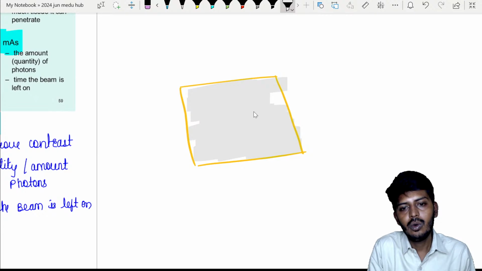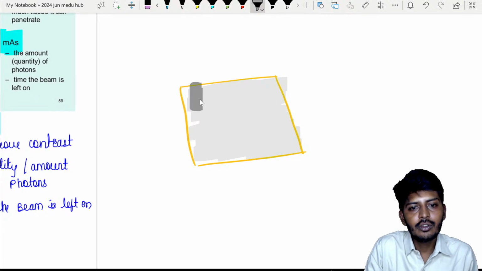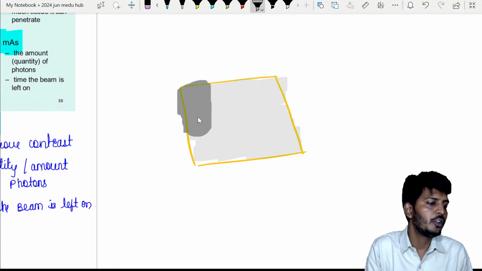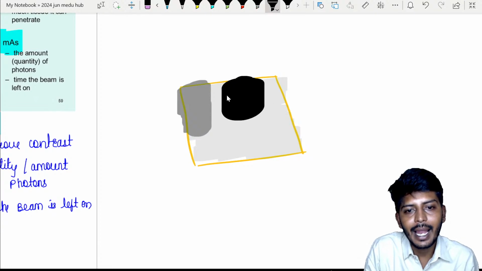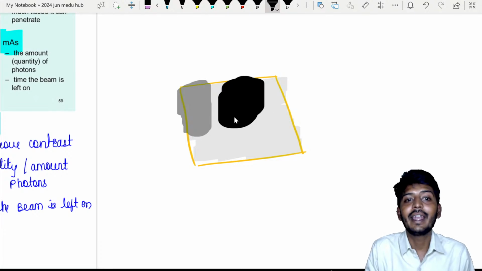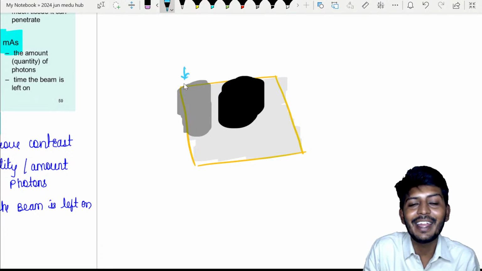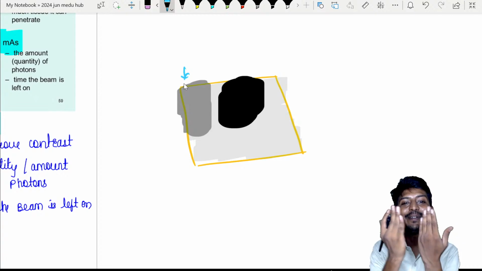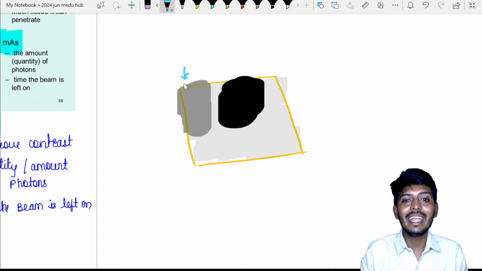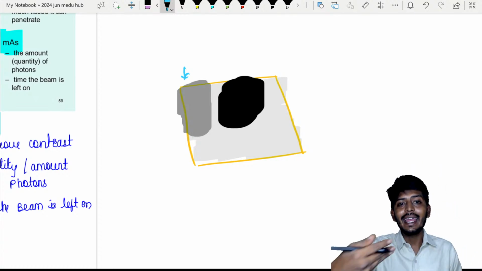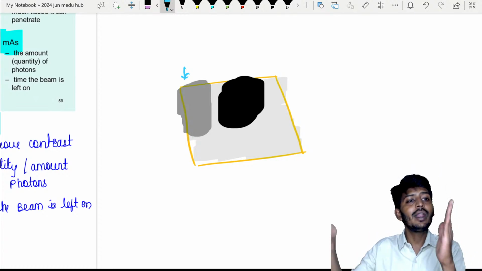Now this area is also a black area. This area is also black, I can say, right? And this also I can call black. Both of them are black. But now you will tell me what this one is. This one will become gray for you, right? So the difference between black and gray is what? Intensity. Agree with me?